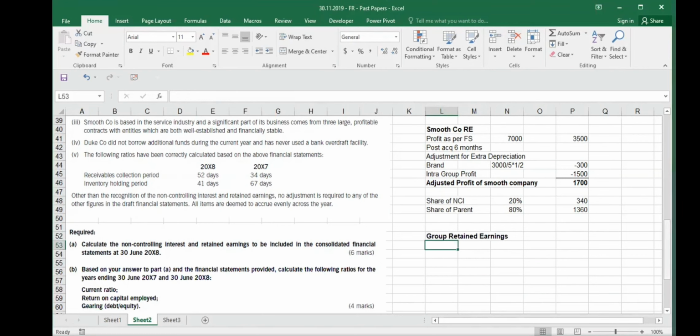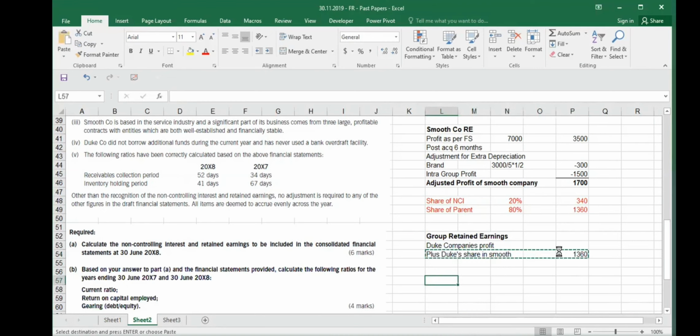So group retained earnings consist of Duke company's profit plus Duke's share in Smooth, right? And Duke's share in Smooth was very clear, it was this one. Duke's share in Smooth is given. We just calculated it, right? Yeah. Now we have to see what was Duke's profit. So how much was Duke's profit?